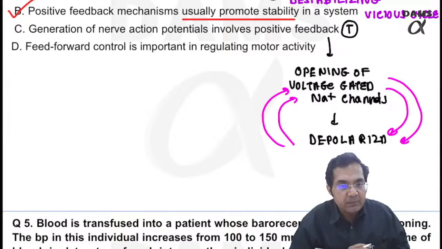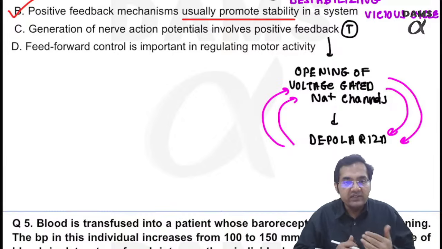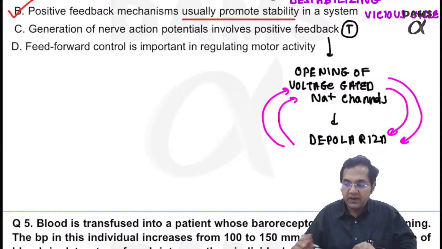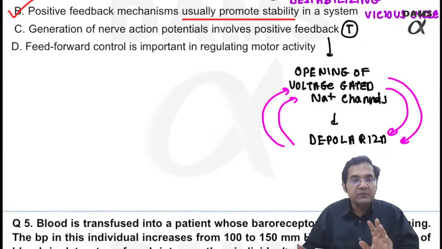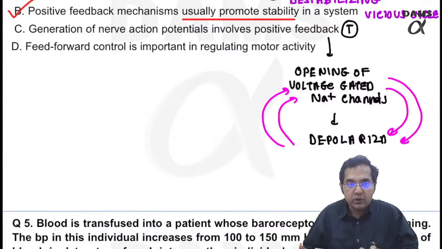So what is happening? This is called a positive feedback loop, right? This will only stop once the voltage gated sodium channels close.